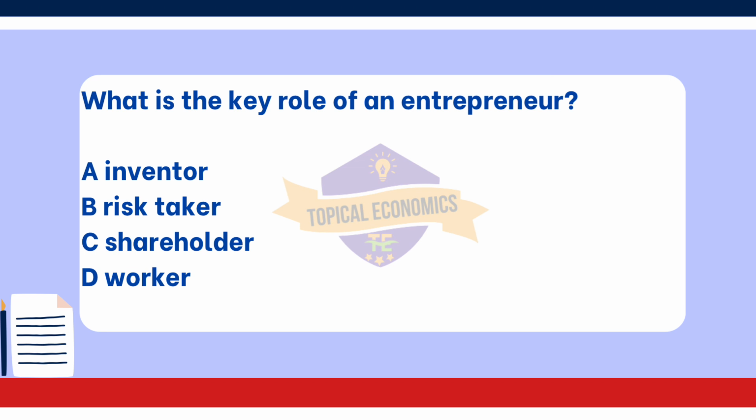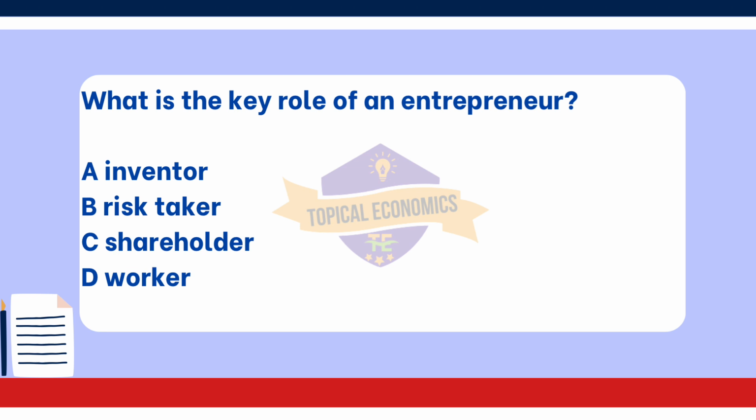Option A, inventor. Although some entrepreneurs may invent new products, invention is not a core requirement of entrepreneurship. Many entrepreneurs run businesses without inventing anything new. Option C, shareholder. Shareholders are individuals or entities that own shares in a company, but they do not necessarily take an active role in managing the business or taking risks as an entrepreneur does.